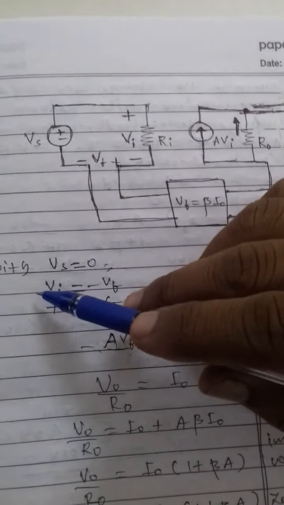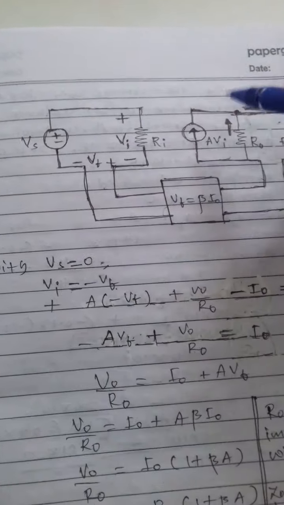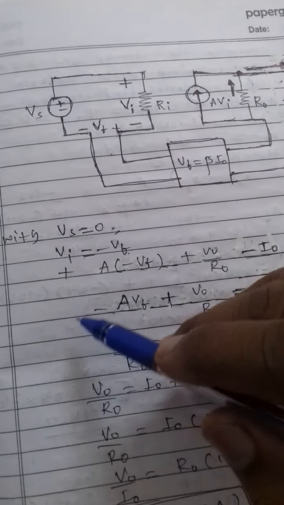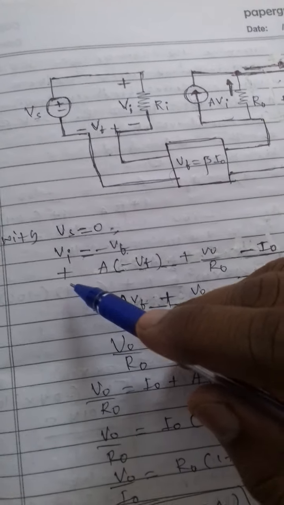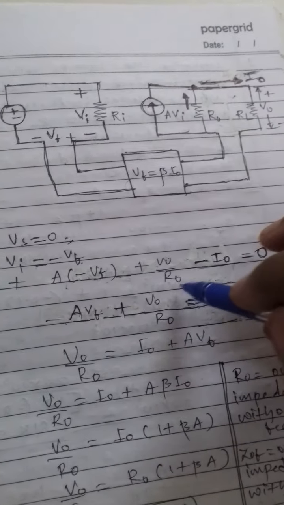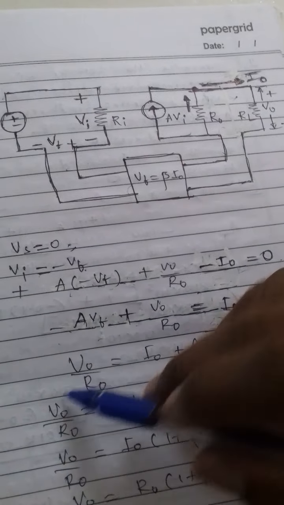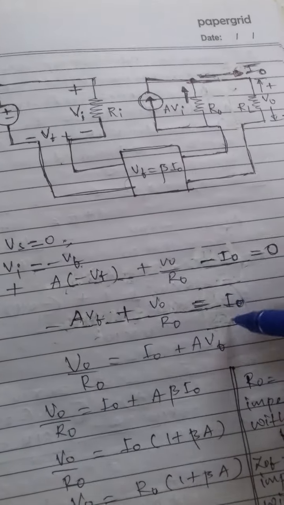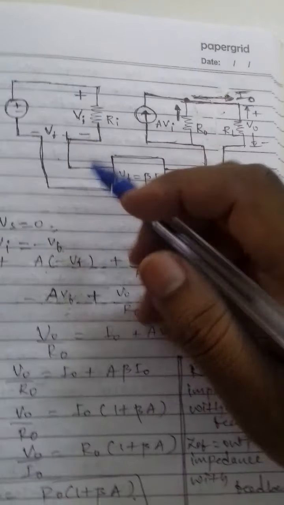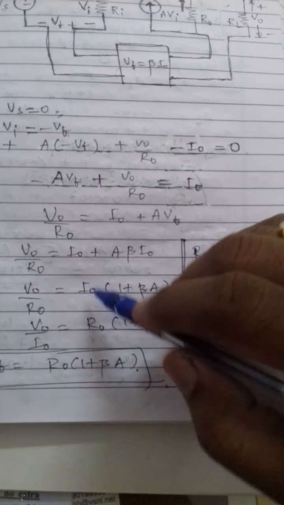inputs. If the input is short circuited, then Vs is equal to 0 and Vi is equal to minus Vf, so that a into minus Vf plus Vo upon r naught minus I naught is equal to 0. Minus a Vf plus V naught upon r naught is I naught, a Vf, so that V naught upon r naught is equal to I naught plus beta a V naught, beta a I naught, so that V naught upon r naught is equal to I naught into